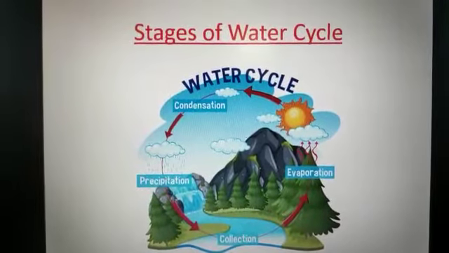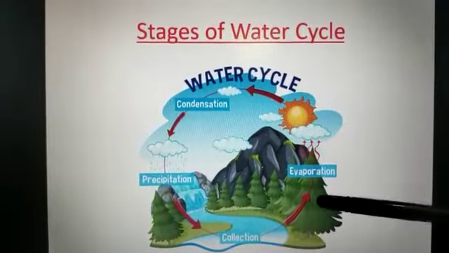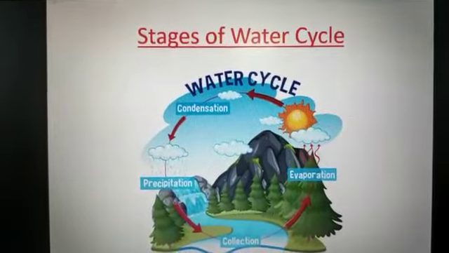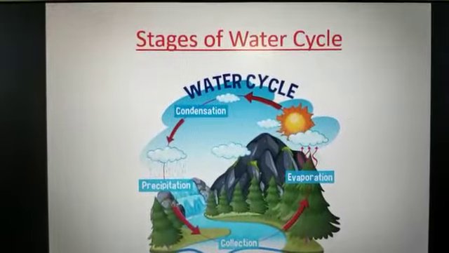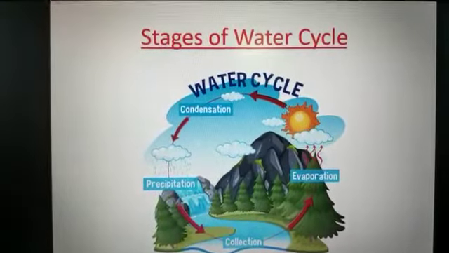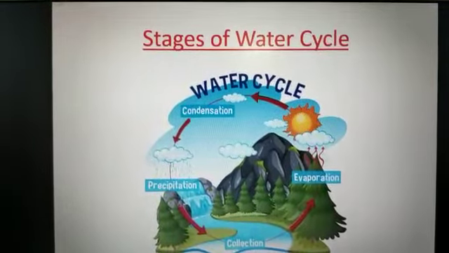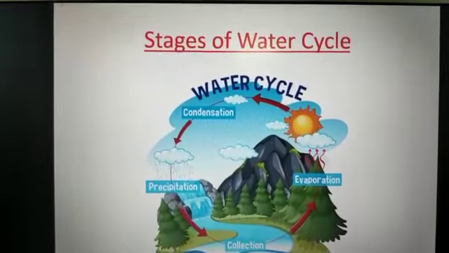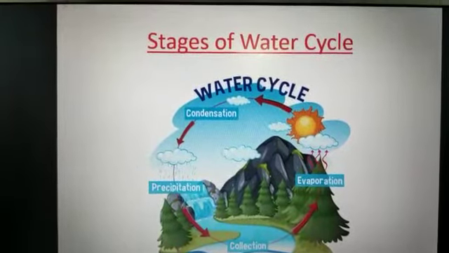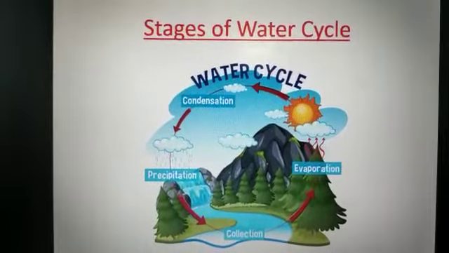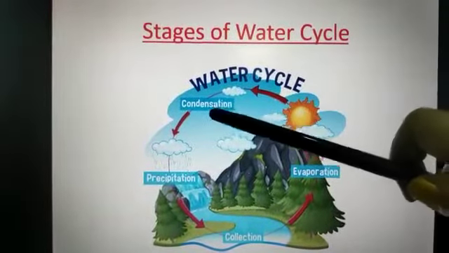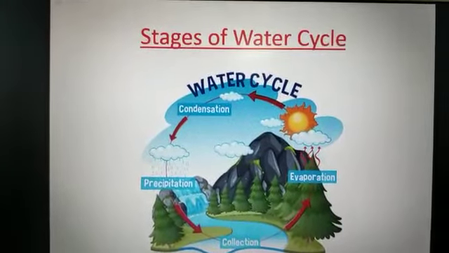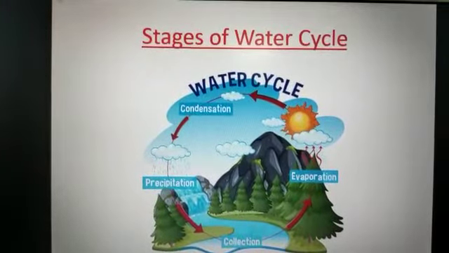As the water vapor rises up into the air, what happens? It starts cooling down and forms tiny water droplets. These water droplets come together to form clouds. These are the clouds.